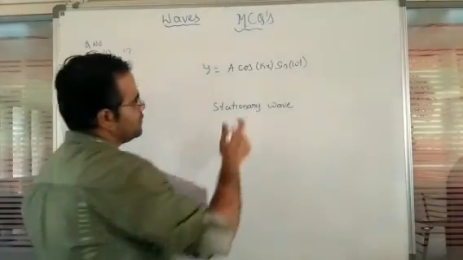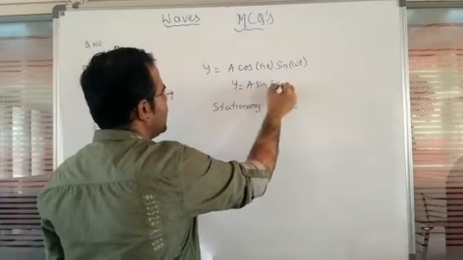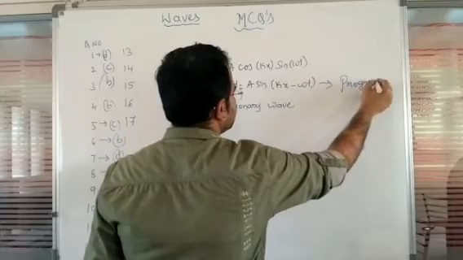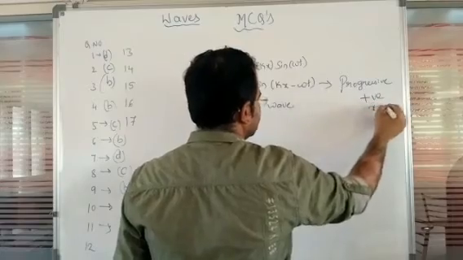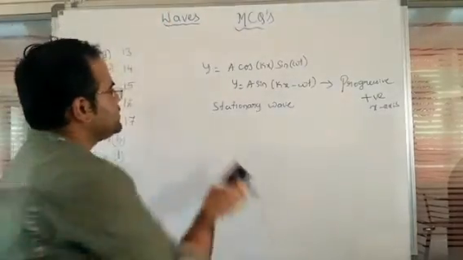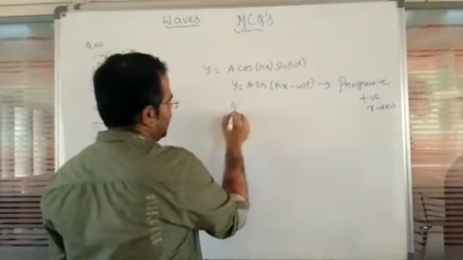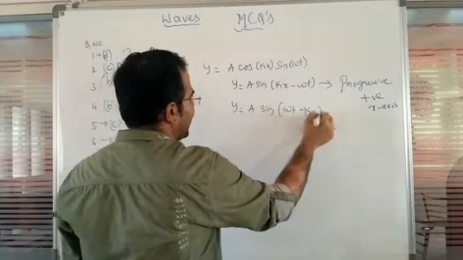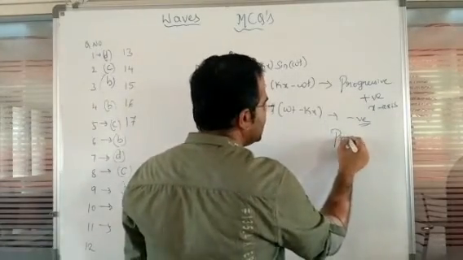So a progressive wave is given by y is equal to a sine of kx minus omega t. So this equation represents a progressive wave if it is along the positive x-axis. Now the same equation, y is equal to a sine of omega t minus kx, if it is moving along the negative x-axis, is again also taken as a progressive wave.